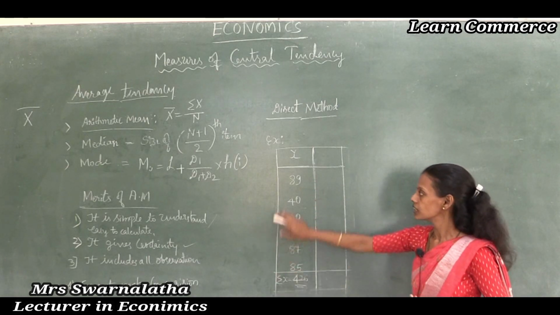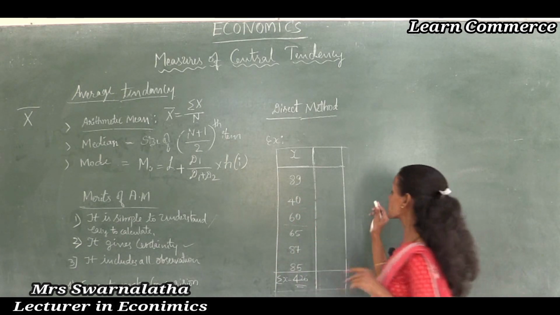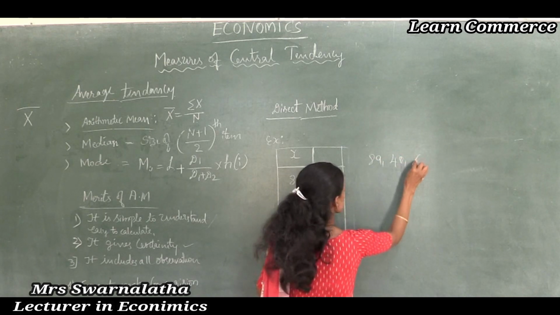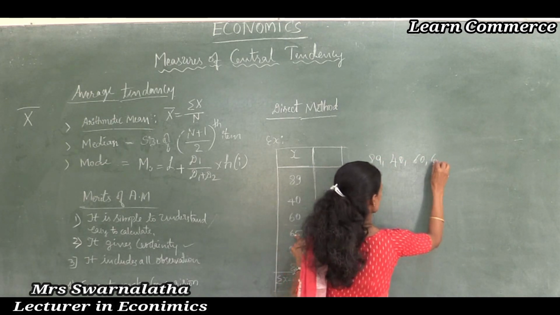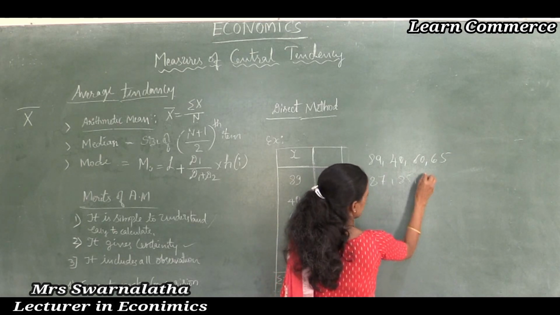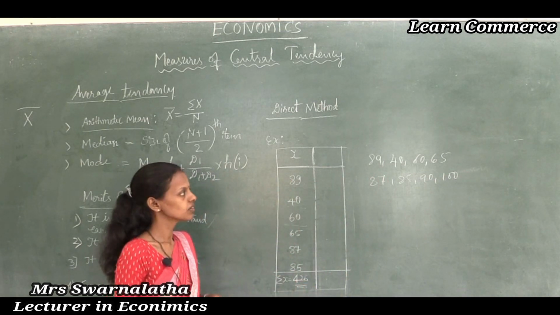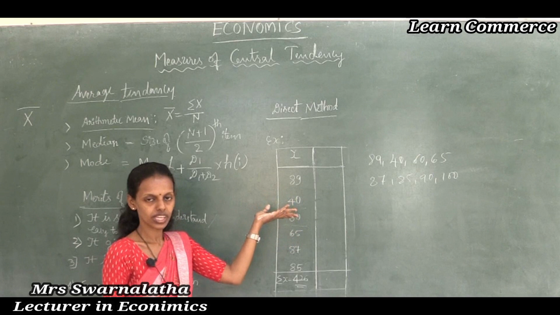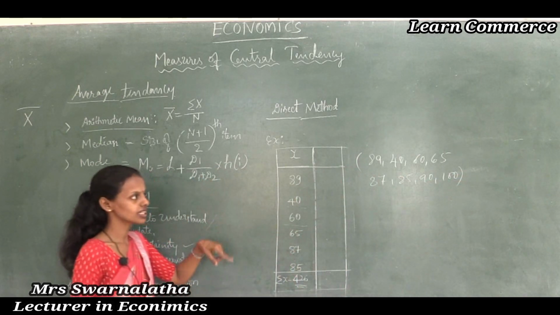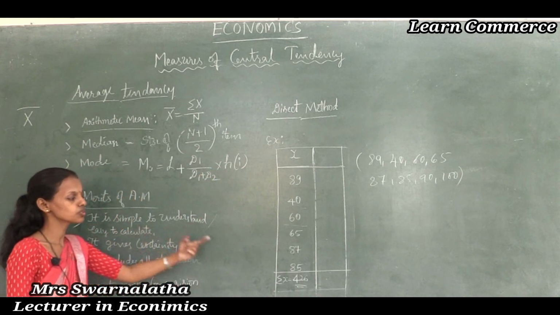See here: 89, 40, 60, 65, 87, 85, or 90, 100, like this. Go on writing. Can we find any average from that? No. So there are some methods. By using the arithmetic mean method, one can easily understand and give certainty to these values.